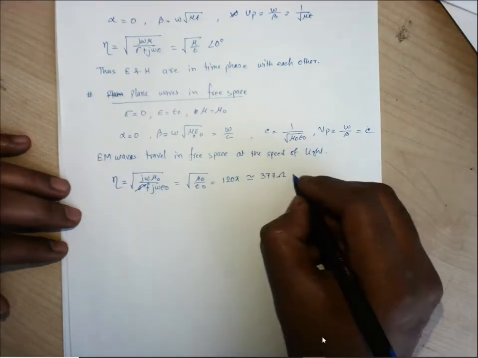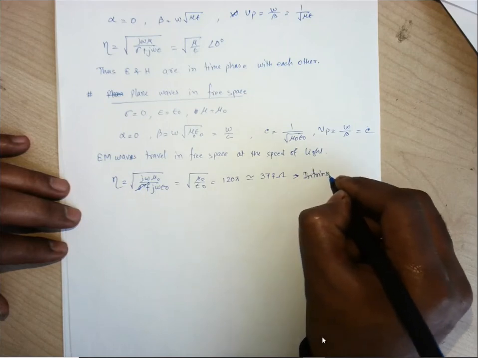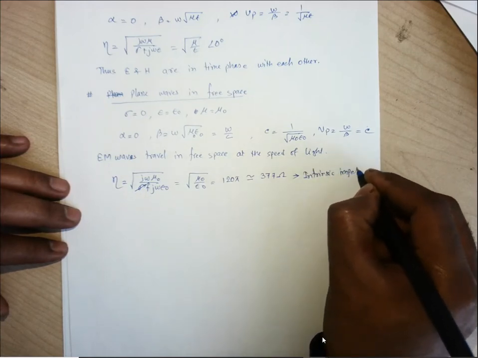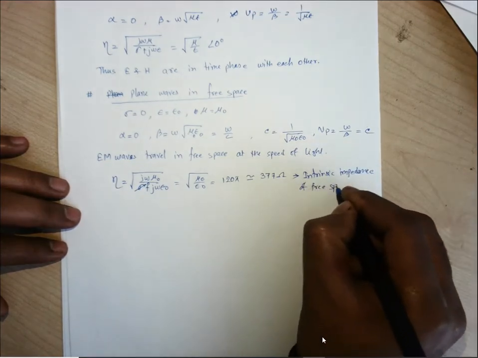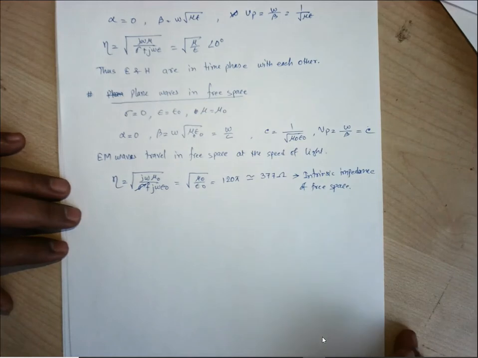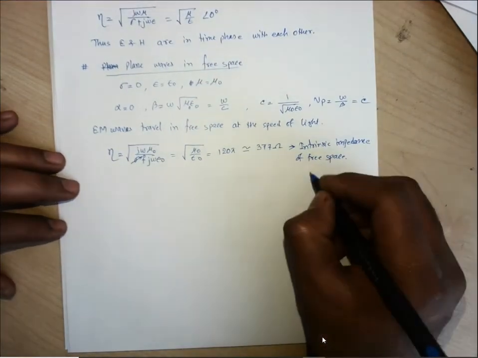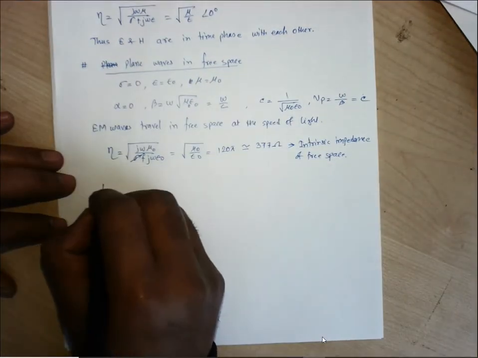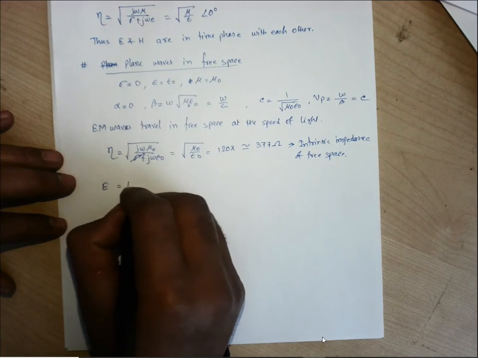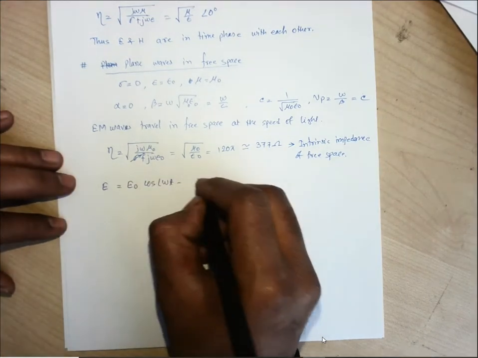So it is the intrinsic impedance of free space, right? So what will be the angle related with that? 0.